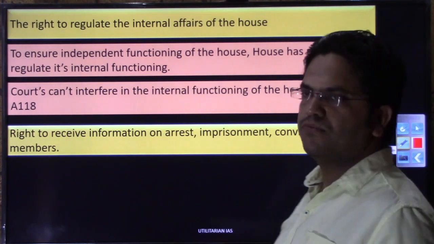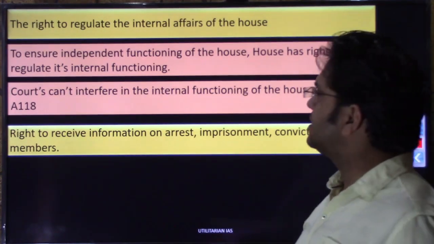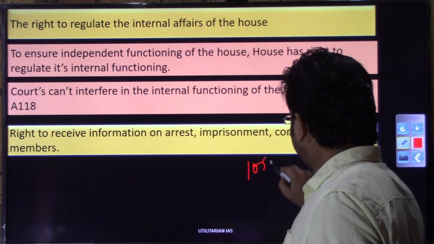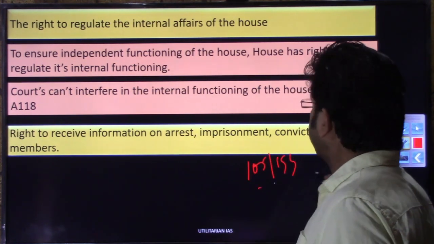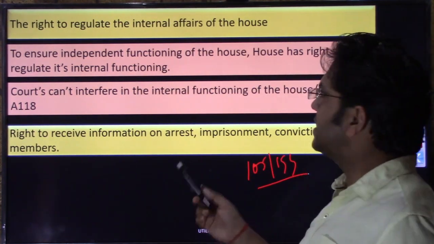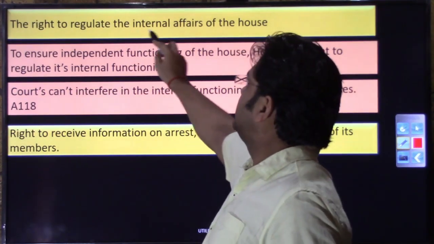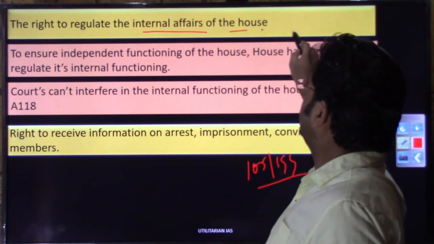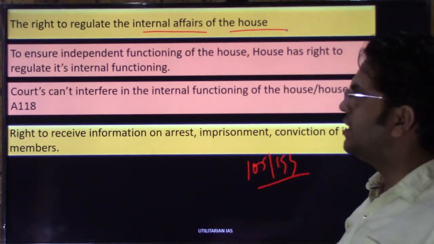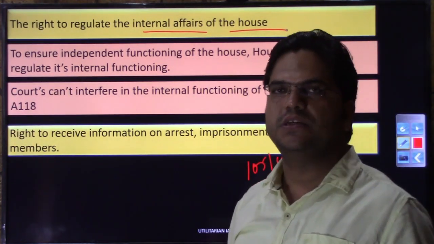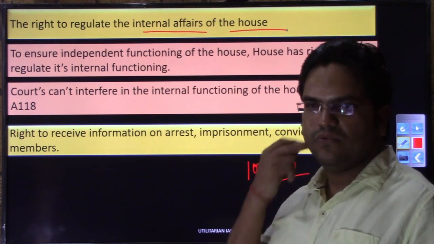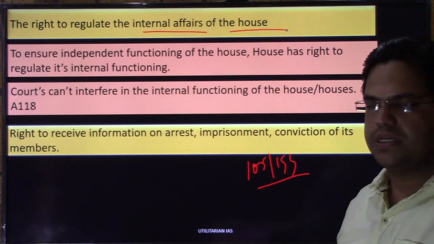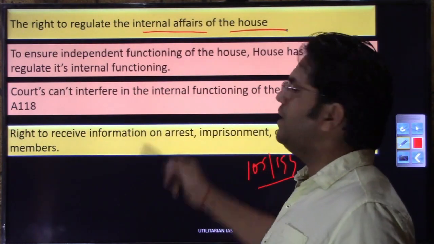We were discussing the privileges and immunities given in Article 105 and 194 for the assembly, at the house level. The next privilege and immunity is that they have the right to regulate their internal affairs of the house. How they regulate their internal affairs, what rights they extend to a member of parliament or a member of legislative assembly, cannot be questioned by the court.